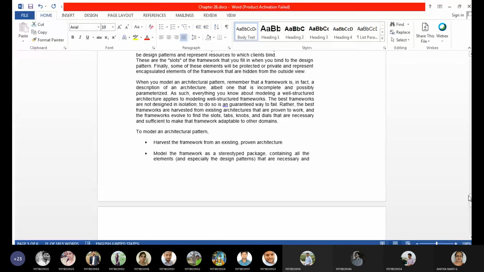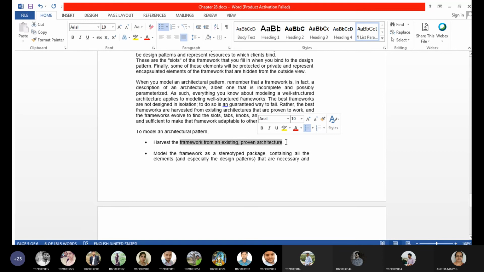Okay, so let's see how we can model an architectural pattern. If a question is given on how to model an architectural pattern, it's nothing but about frameworks. First we need to know the framework from an existing proven architecture.